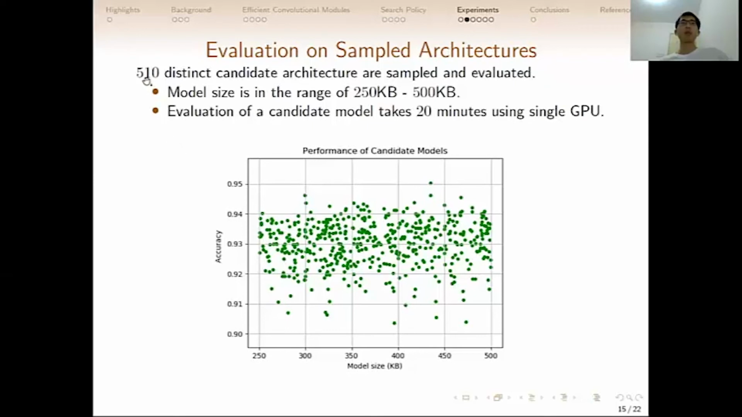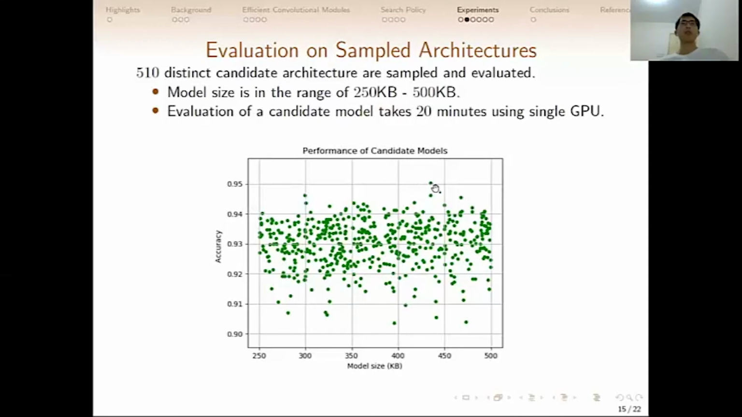We randomly sampled 510 distinct candidate architectures. The evaluation result is as follows. 510 distinct candidate architectures are sampled and evaluated. As we can see, the model size is in the range of 250 to 500 kilobytes. And we can see most of the models lie in the accuracy range from 92% to 94%. And we also have some models with higher accuracy.